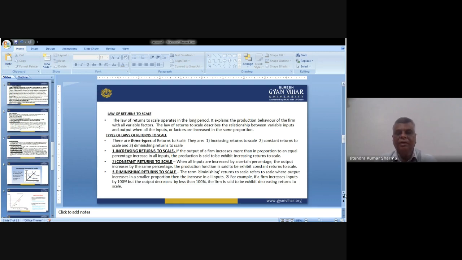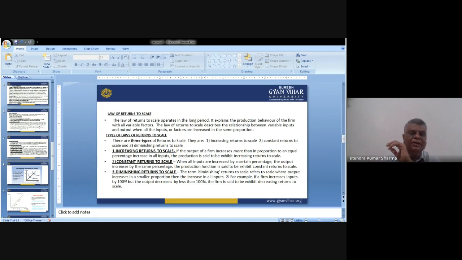Then the second one, constant return to scale, when all inputs are increased by a certain percentage. It means whatever inputs we have, we increase them by a certain percentage, and the output increases by the same percentage. When we increase the input by 10%, we have the same 10% impact on the output. So here it is constant. If you want to increase the output, you have to apply the input resources in a similar manner. So this situation is treated as constant return to scale.